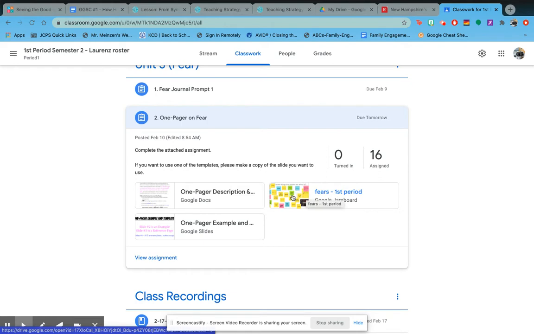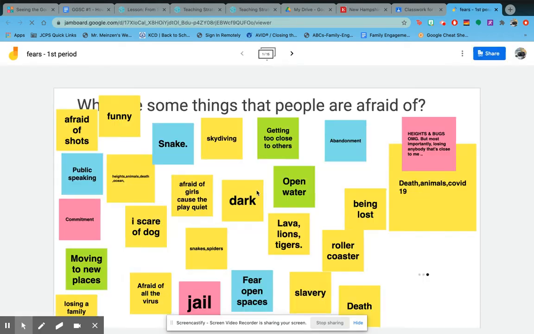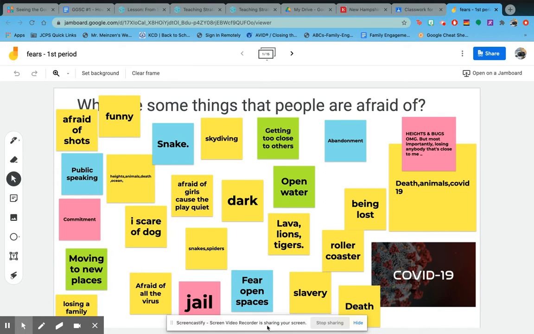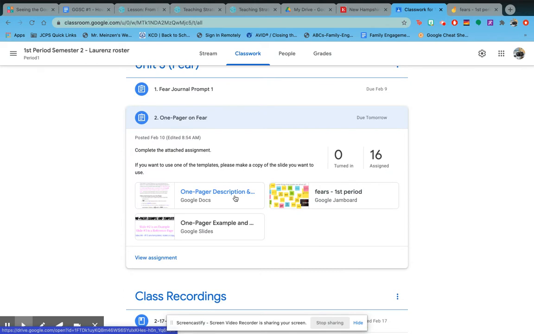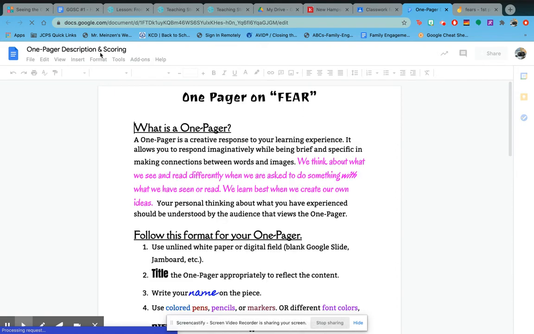fears, and then look at some examples of people's fears. Choose one. There's a lot here to choose from. So choose one, and then you're going to make it your central idea, okay? Here are the directions. It's called one-pager description and scoring.